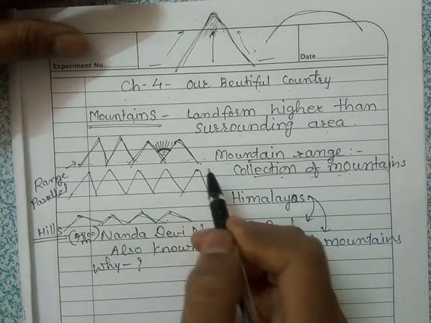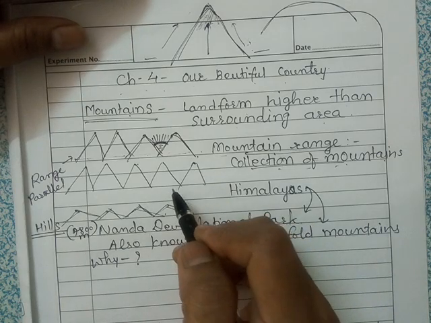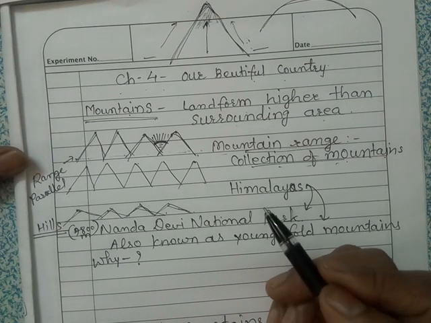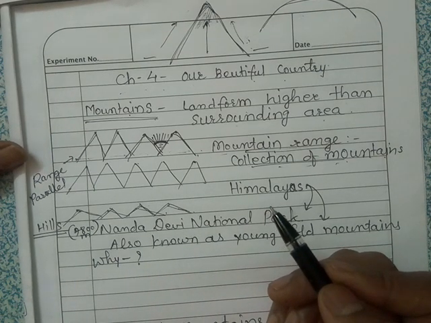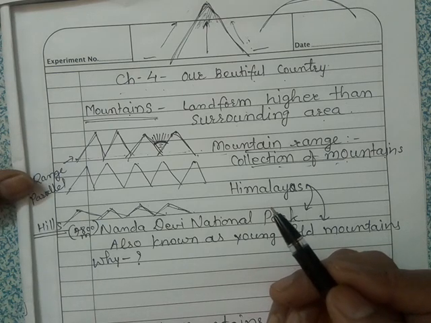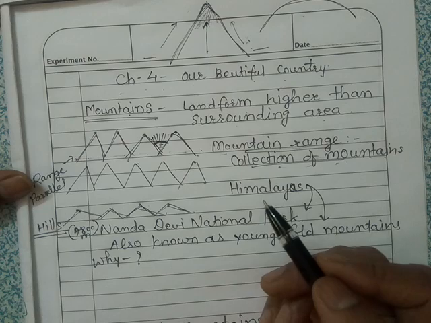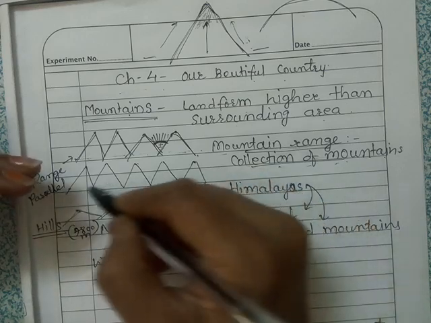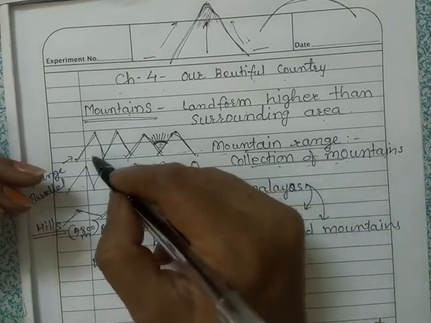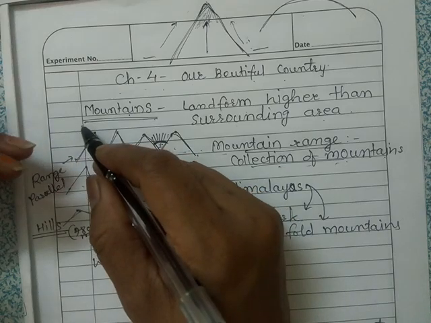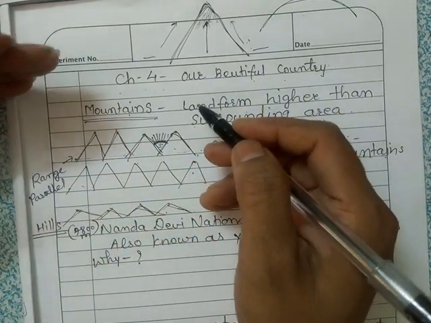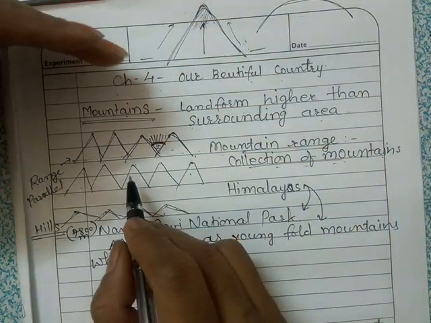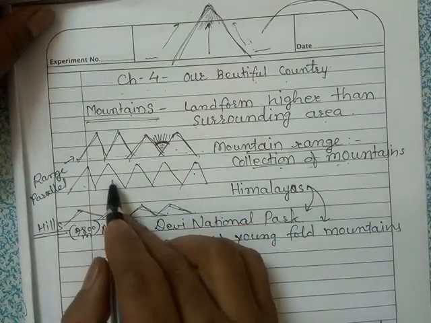And there are many examples of mountain ranges in the world. The famous mountain ranges are the Andes in South America, the Rockies in North America, the Alps in Europe, and the Himalayas in Asia. These mountain ranges can often be parallel to each other. Parallel means this is one mountain range, then parallel to it another mountain range, and then again parallel to it another mountain range. They may be located like this, one by one.